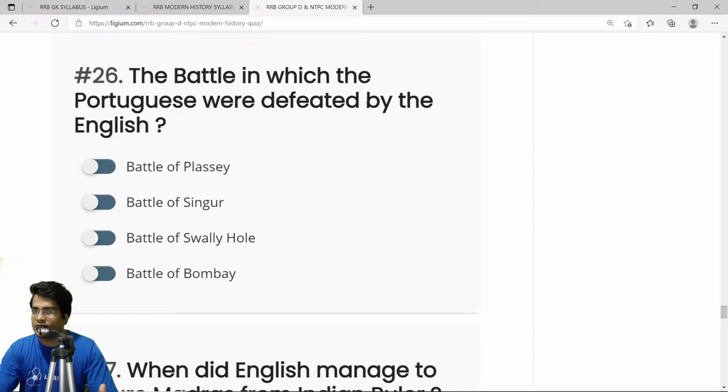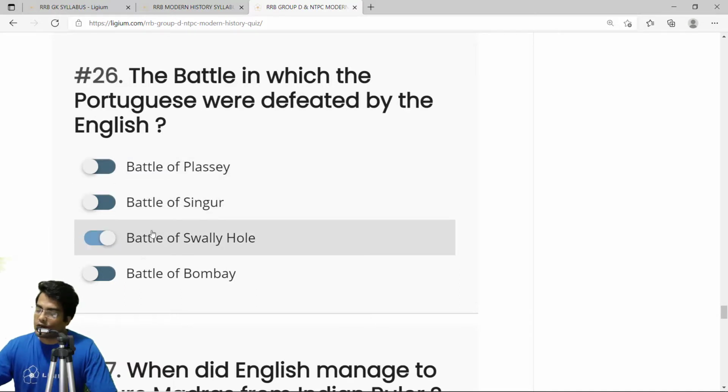When the Britishers came, the Portuguese conspired and asked the Mughal emperors to throw the Britishers out. So the Britishers realized that unless the Portuguese were thrown away from India, there was no chance they could do business with the Mughal emperor. That is one of the reasons why the Battle of Swally Hole was fought, and the Portuguese were unfortunately defeated. So the correct answer is Battle of Swally Hole.